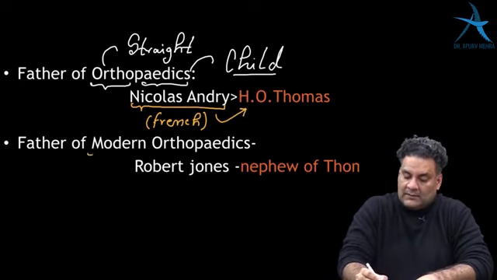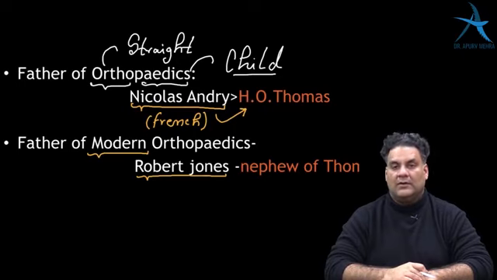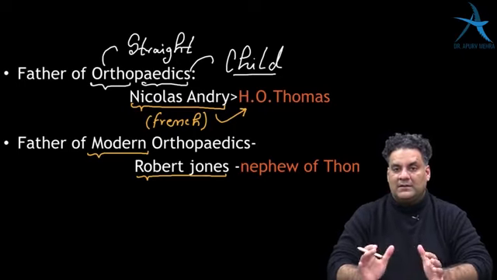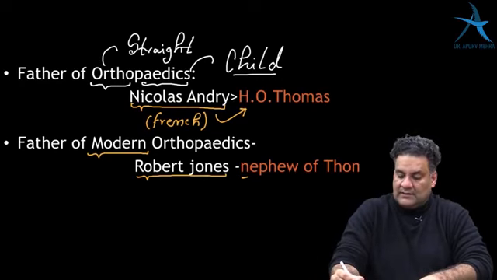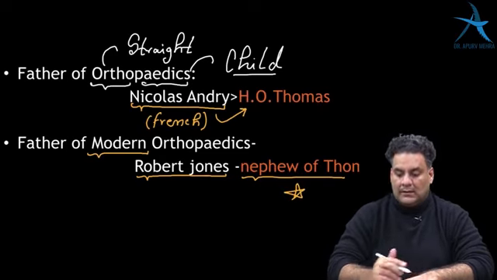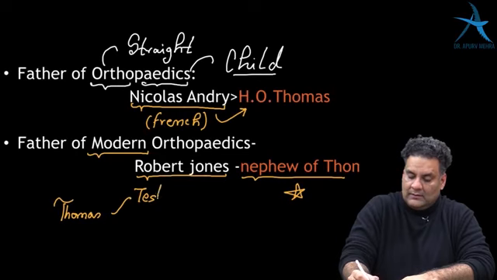One more term that you must remember is father of modern orthopedics, where we have another Britisher called Robert Jones. Thomas and Jones both are Britishers, and Jones is the nephew of Thomas. Another question which can be asked to you: Thomas, two things that you must never forget: Thomas test, Thomas splint.